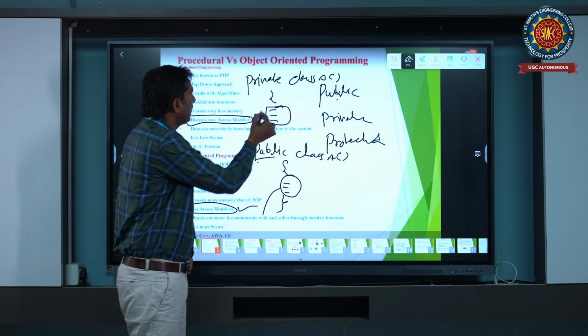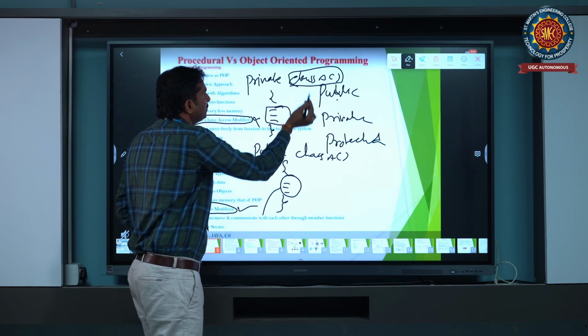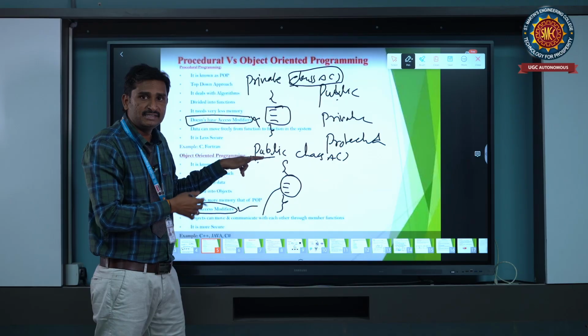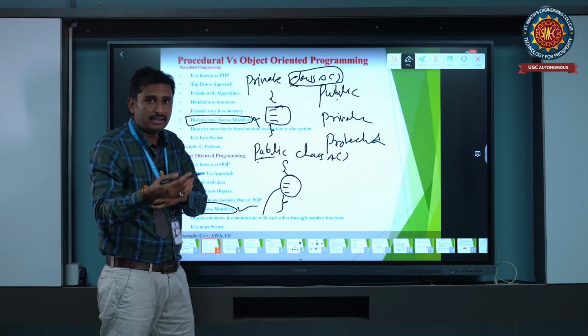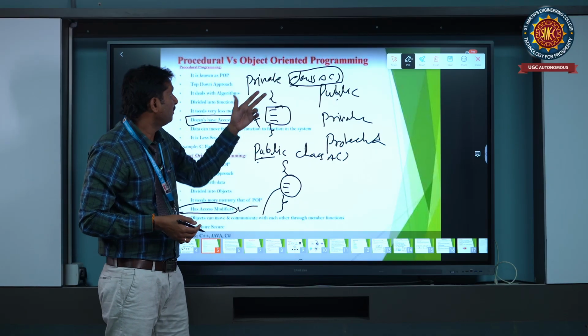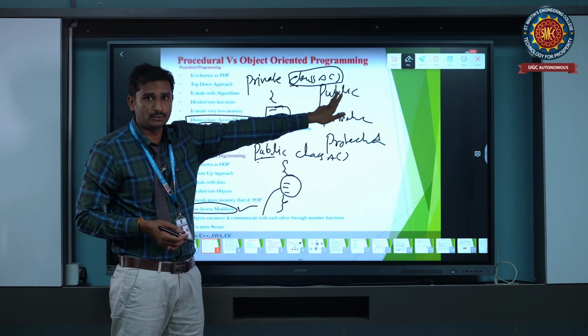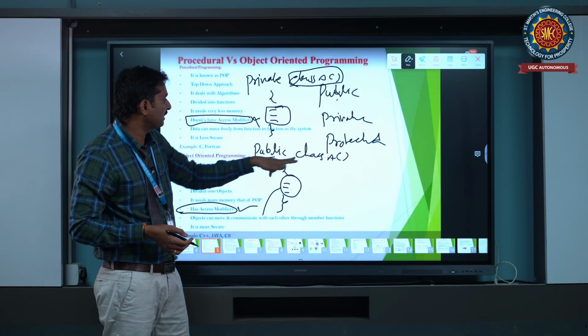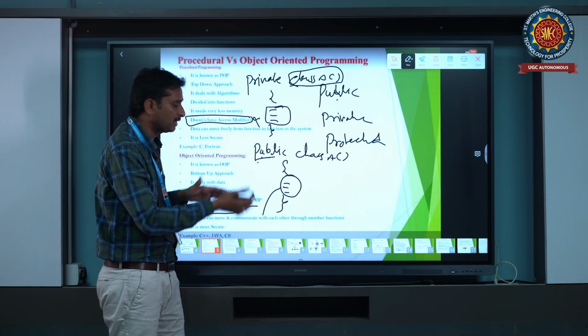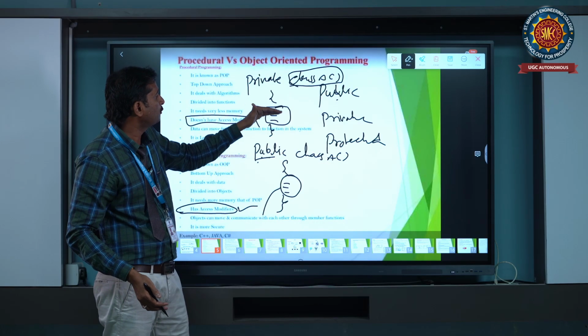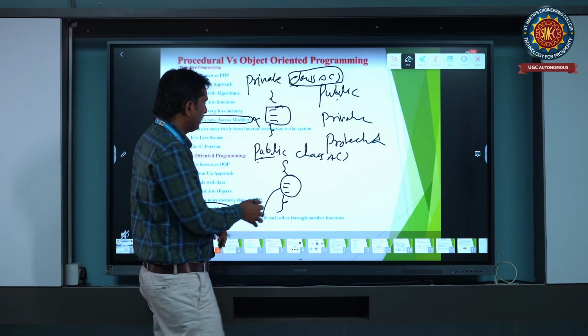We have to extend this class, but with public we can easily use these properties. Coming to the private class, we have to extend that class only. So with a public class we don't need to extend, we can directly use it, but with private we have to extend that one.